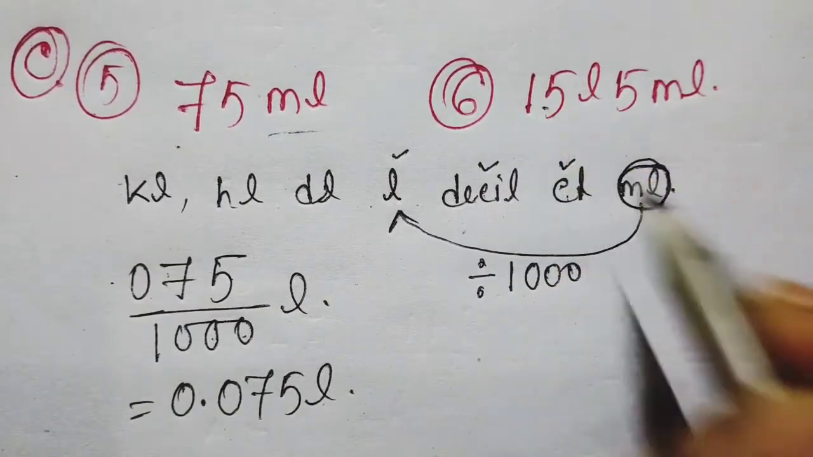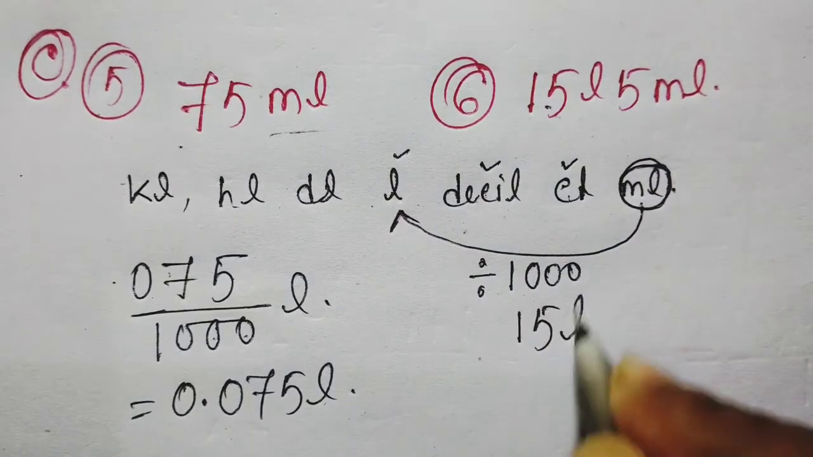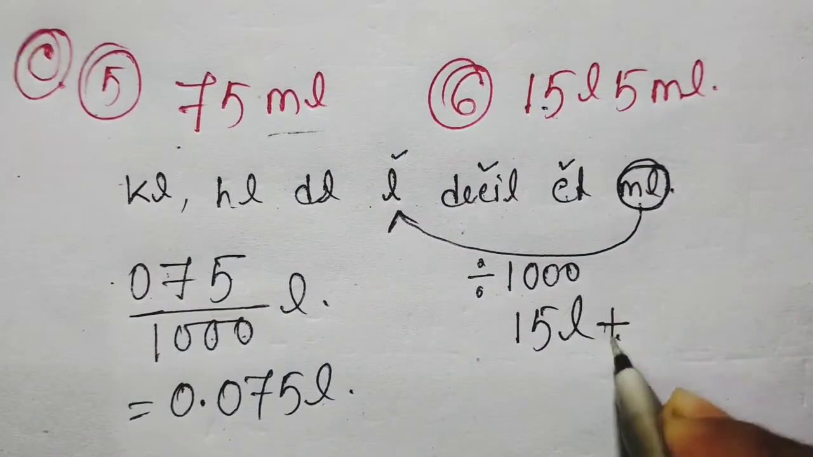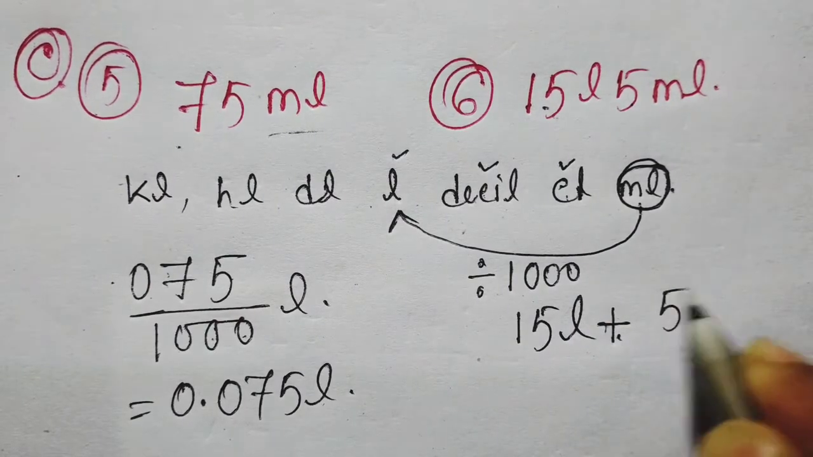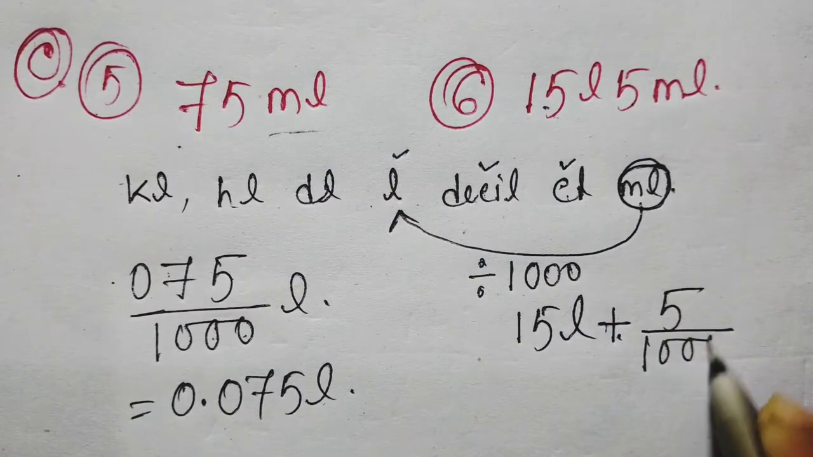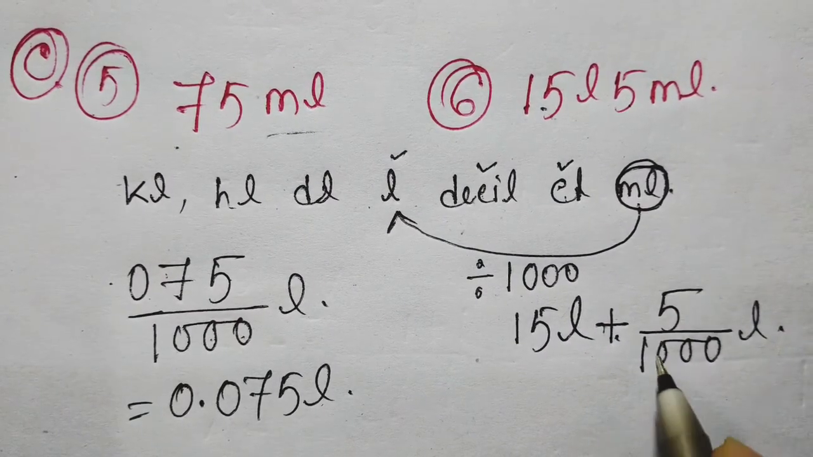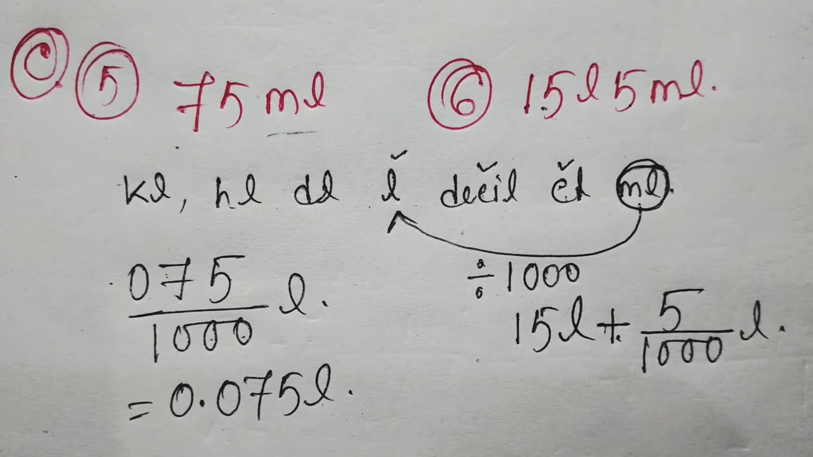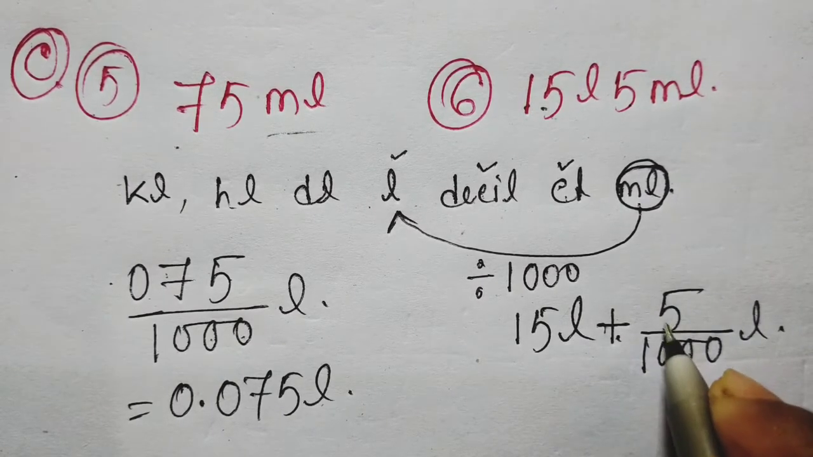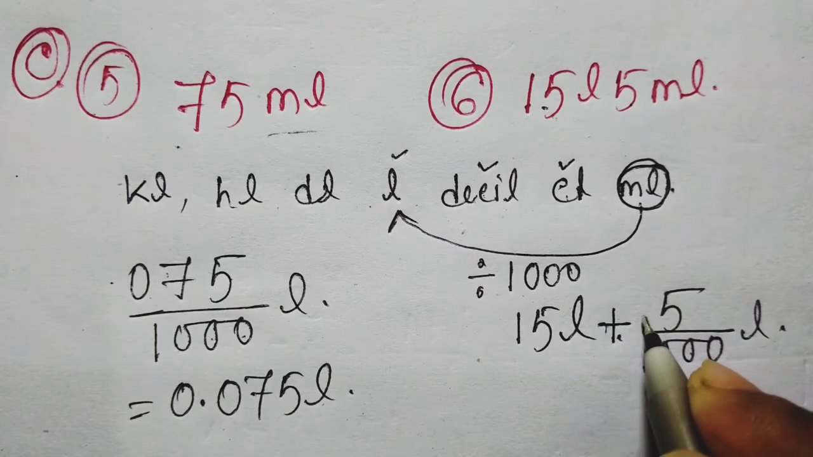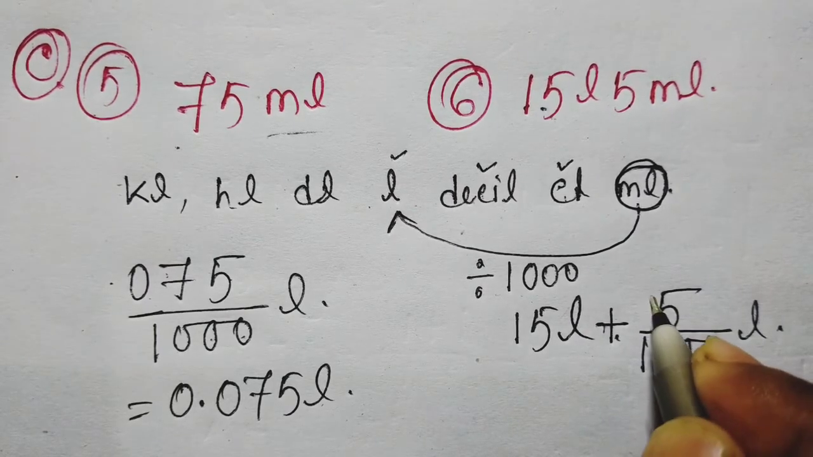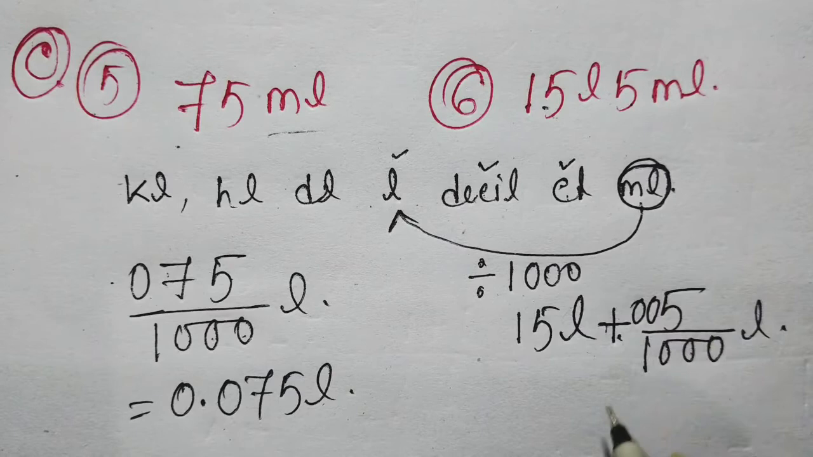Now simply solve question number 6. Here 15 liter is also given. So write here 15 liter plus 5 milliliter. That means 5 by 1000 liter. Now here is 3 zeros after 1 in the denominator place. So you have to put a point before 3 digits from the right-hand side in the numerator.